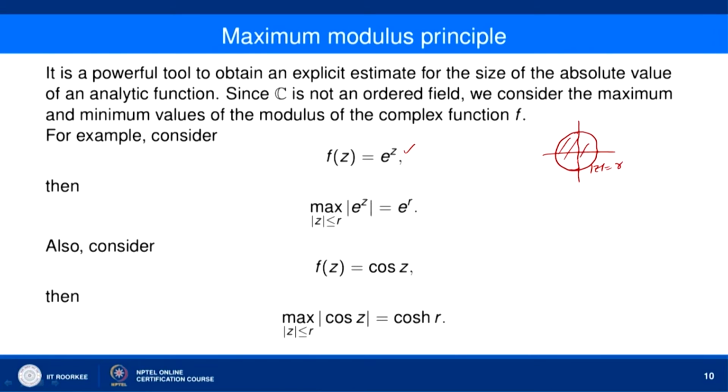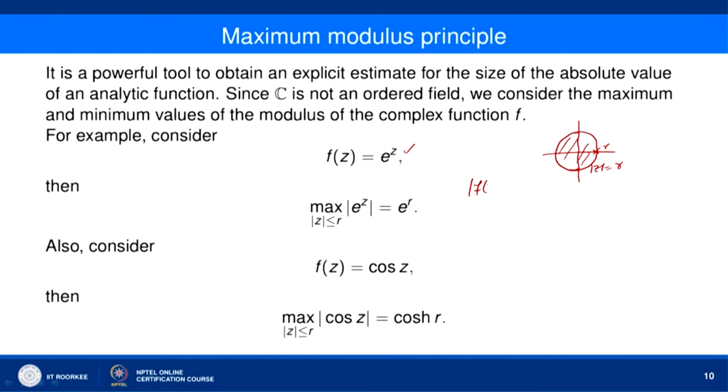Let us consider the closed circular disk mod of z less than or equal to r. Then the maximum value of mod of e to the power z over this closed circular disk is e to the power r, and it is attained at the point z equal to r. So, it is attained on the boundary of the closed circular disk. Now, let us see how we get this maximum value.